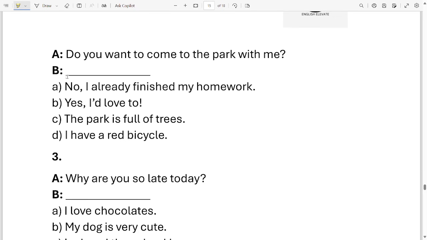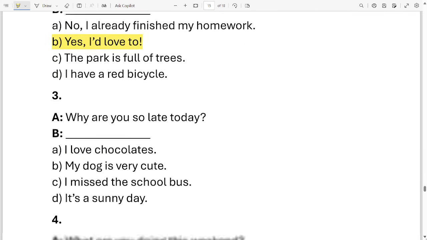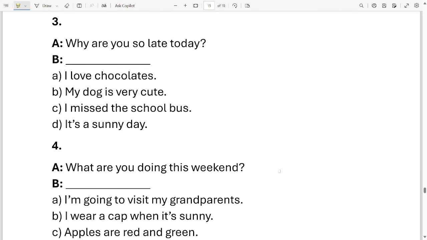Out of these 4 options, which will be the dialogue of B? B will say, yes, I would love to. Okay, let's move on to question number 3, which is, why are you so late today?